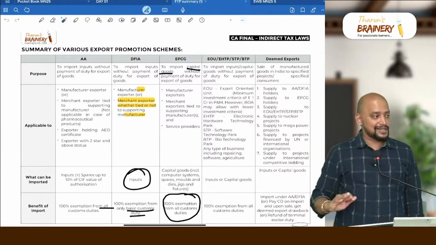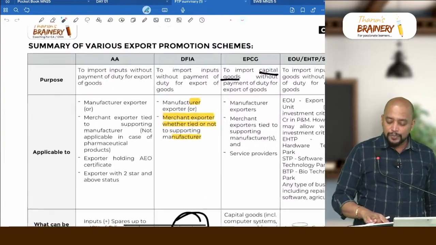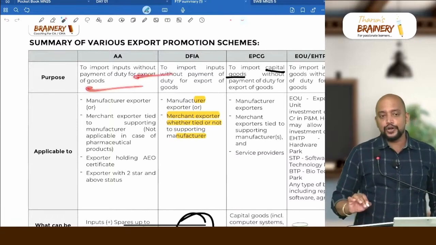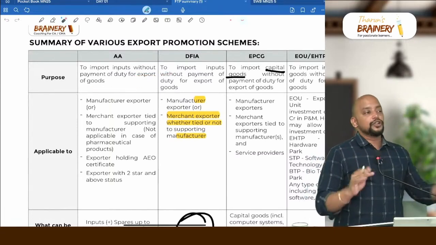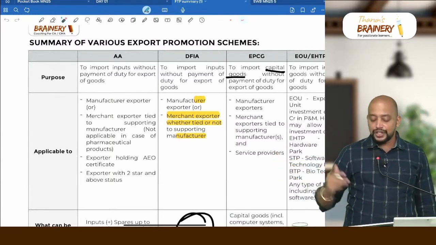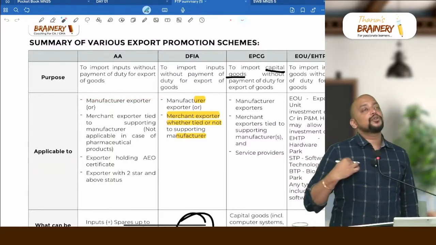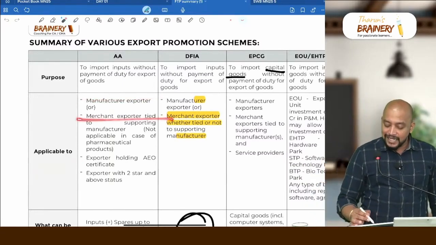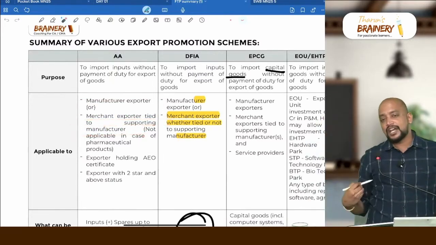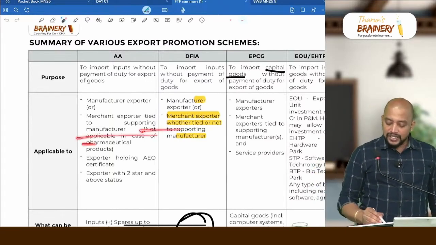First, take advance authorization. What is the purpose of advance authorization? To import the inputs without payment of any customs duty. In turn, what should you do with that? You should be exporting the goods. Means raw material you can import without payment of customs duty, but what you need to do with that raw material is use it for making the finished goods for export. To whom is it applicable? Manufacturer exporter. I am only manufacturing, I am only exporting. Merchant exporter tied to a supporting manufacturer. For example, you are a merchant exporter, I am a manufacturer, and we both are making a joint venture. Not applicable in case of pharmaceutical products.